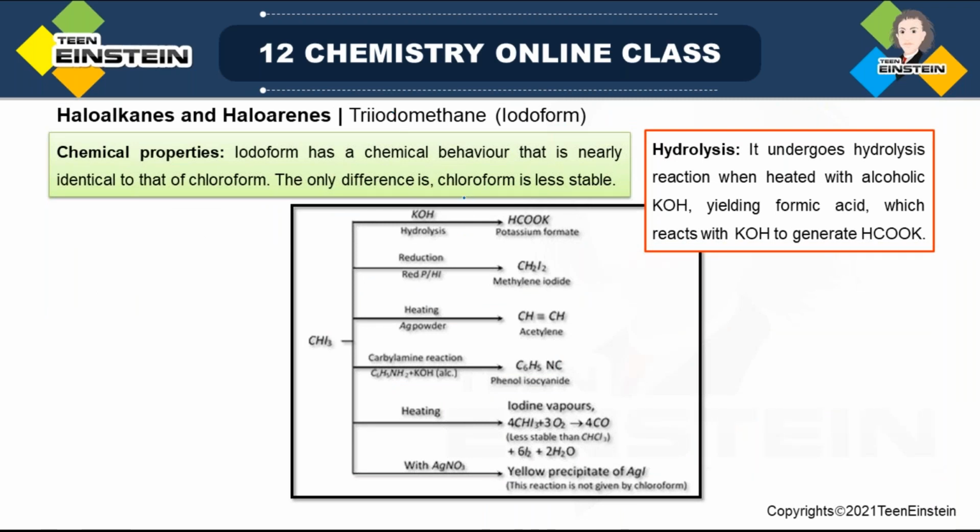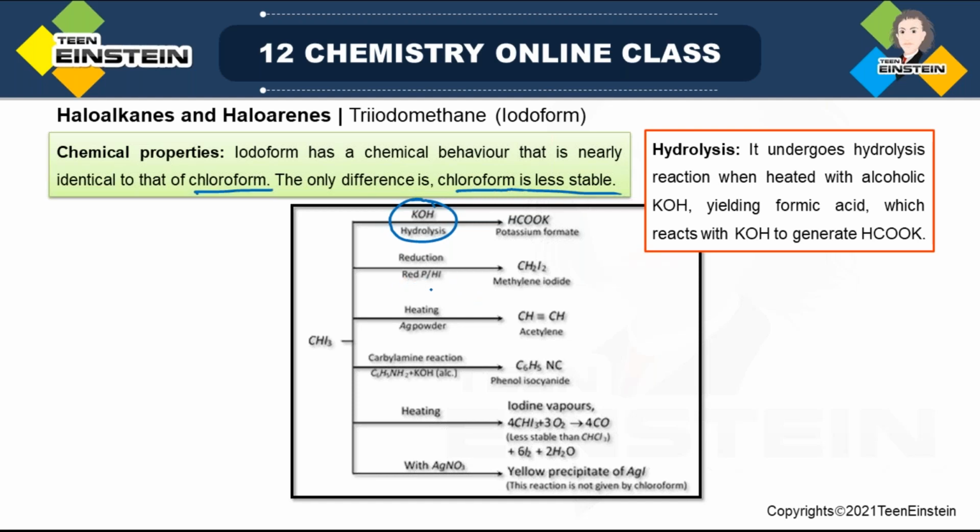Iodoform has chemical behavior that is nearly identical to chloroform, and that is expected because of their same type of structure. The only difference is, compared to iodoform, chloroform is less stable. So CHI3 in the presence of potassium hydroxide, that is hydrolysis, forms the potassium salt of formic acid. This type of reaction you have also seen in the case of CHCl3. You can go back to that slide so that you can compare these two.